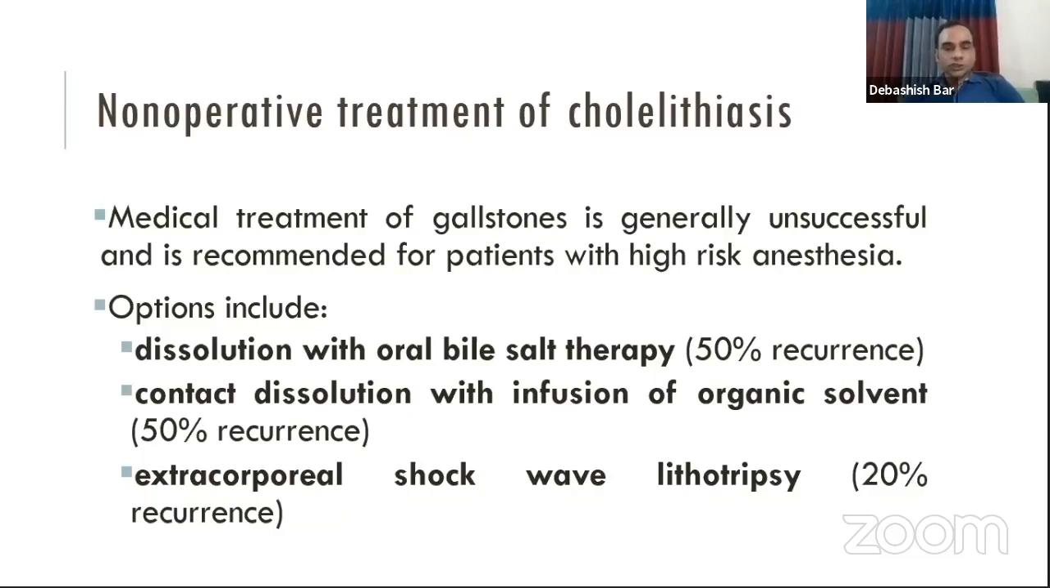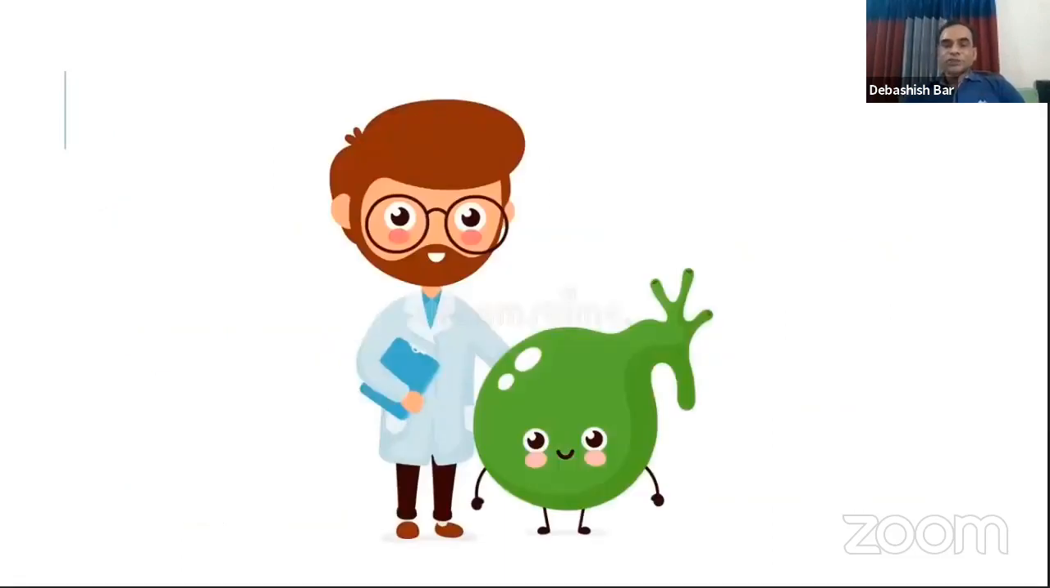Another option is extracorporeal shockwave lithotripsy. The shockwave is produced from outside and it will fragment the stone into small pieces, and ultimately it will be cleared through the biliary tree. There is less chance of recurrence in this case, that is, extracorporeal shockwave lithotripsy. This was all about the management of cholelithiasis and gallstones within the gallbladder.